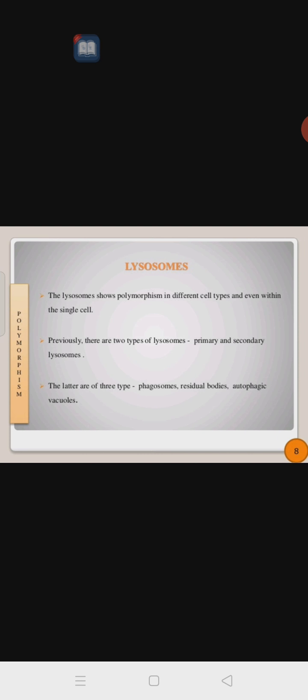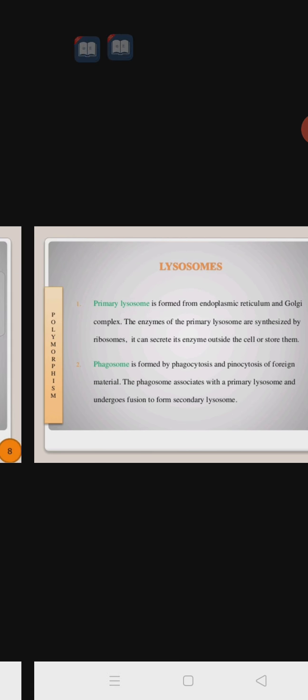Previously, there were two types of lysosomes, primary and secondary. Later it was again three types: phagosomes, residual bodies, autophagic vacuoles. Previously it was considered that only two types are there, primary and secondary. After that, later it was discovered that different polymorphism is there, different forms are there. Those are vacuoles, phagosomes, residual bodies, like that. So what is the meaning of this? That we have to study now.